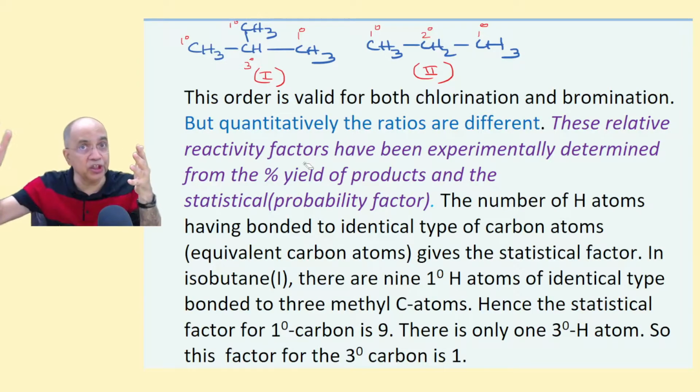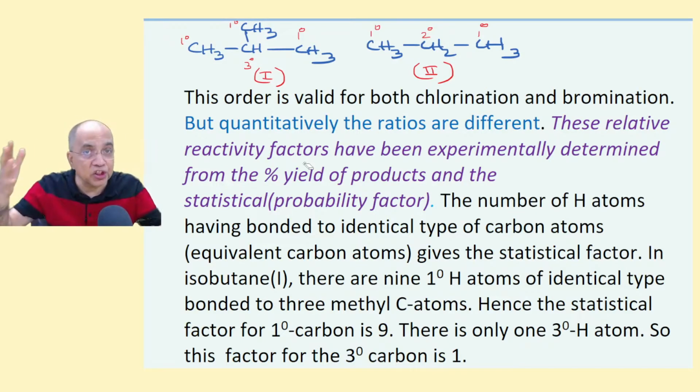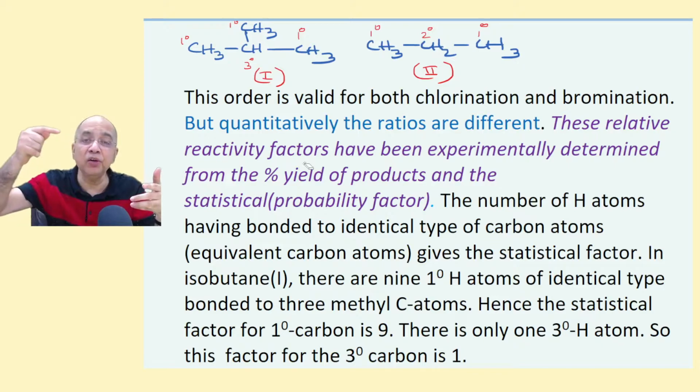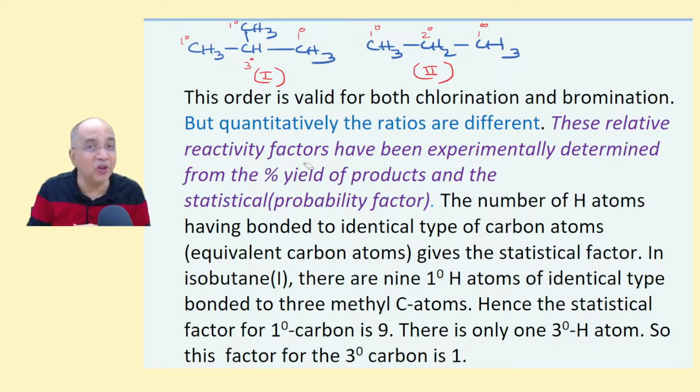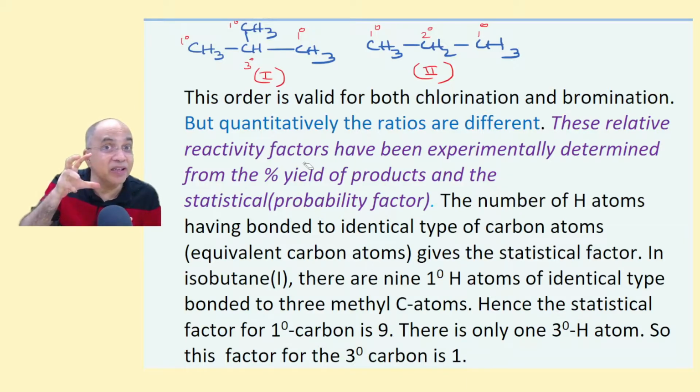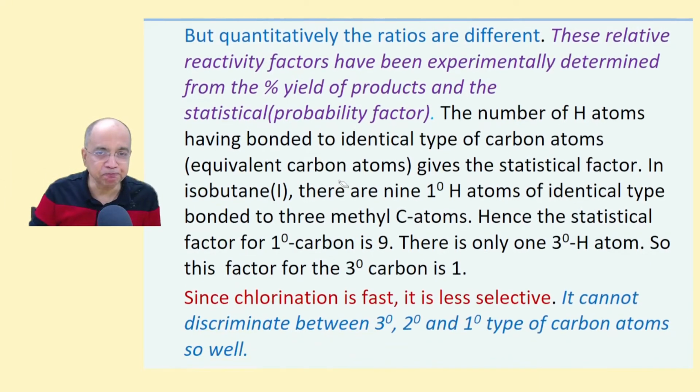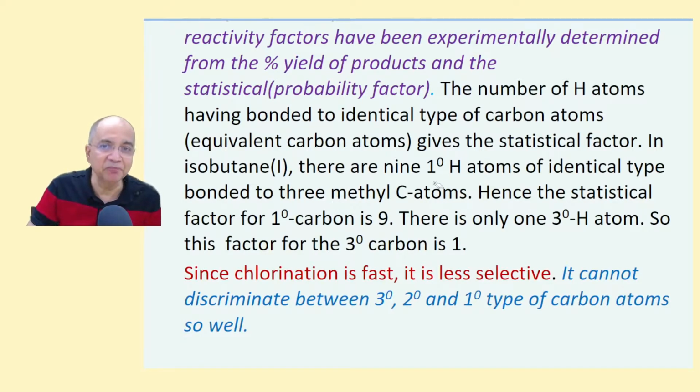So for chlorination and bromination, this ratio of reactivity between 3 degree, 2 degree, 1 degree is not the same because their reactivities are different, so their selectivities will also be different. I'll tell you precisely what I mean.